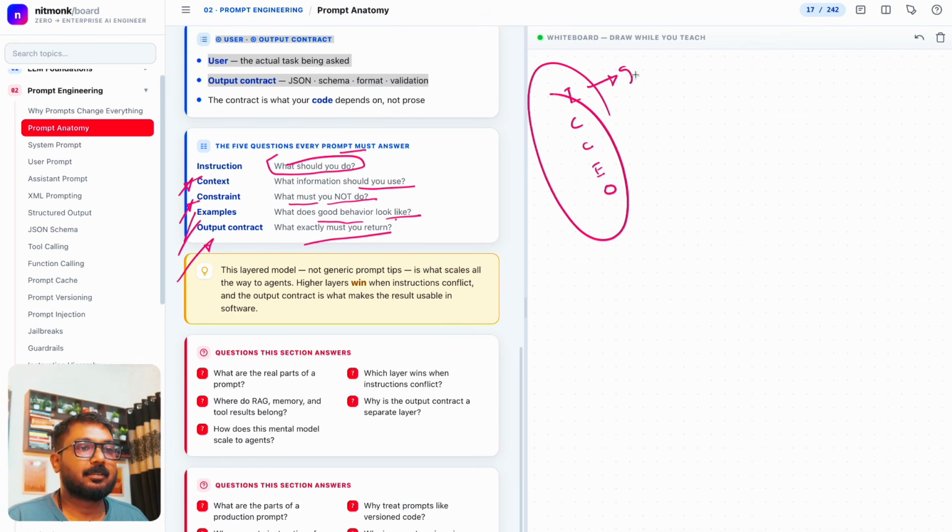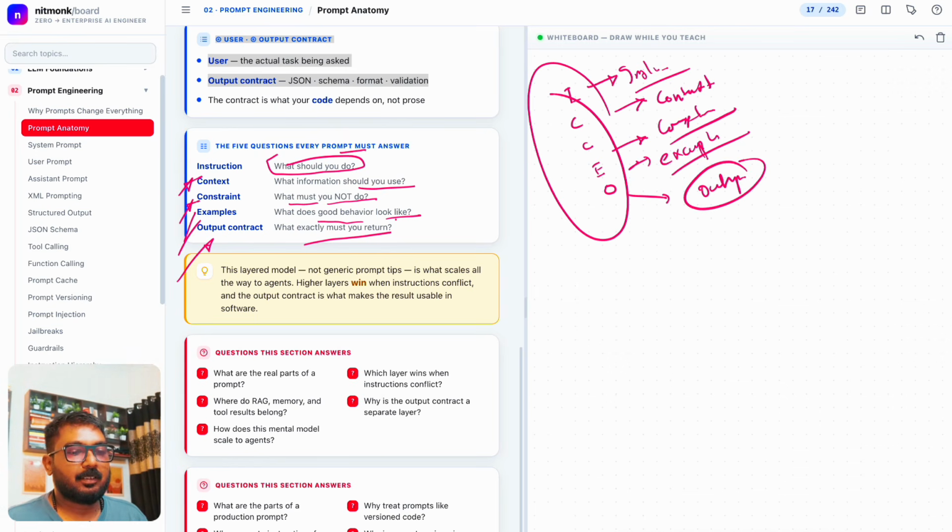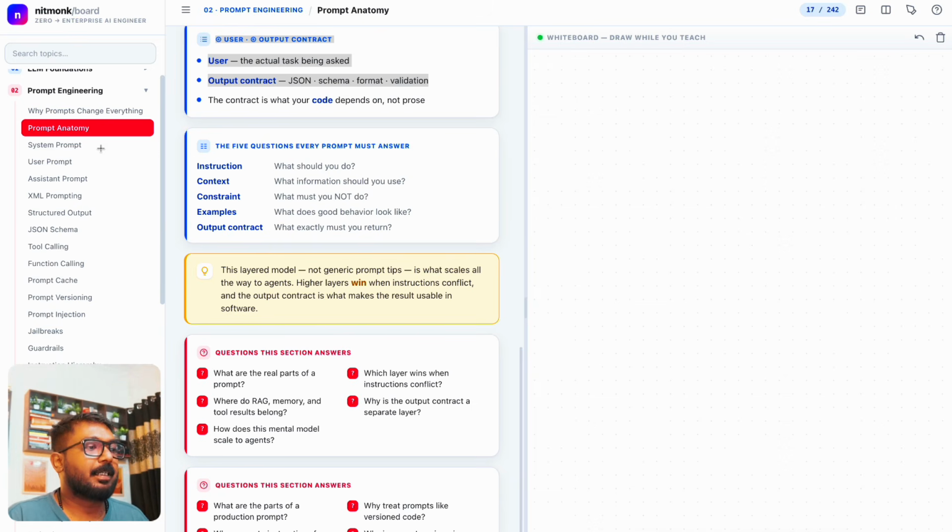The first is the instructions, right? What it should do. The second is the context, what kind of values, memories and data it can use. Then constraint, what it should be constrained by, correct? Examples, what kind of output it should produce, and the output contract, exactly how the output will be produced. So this is what is in prompt anatomy.